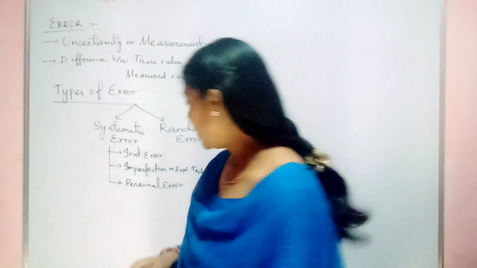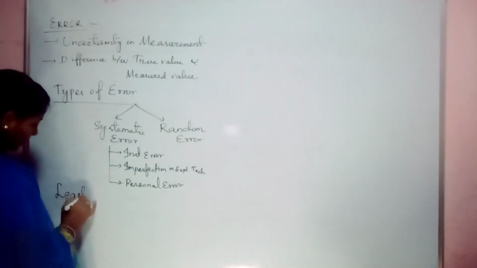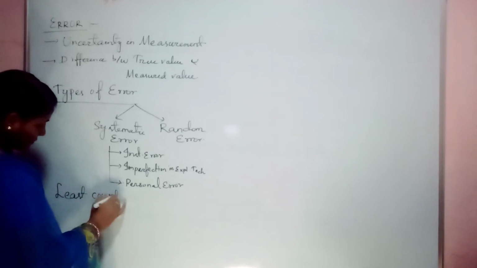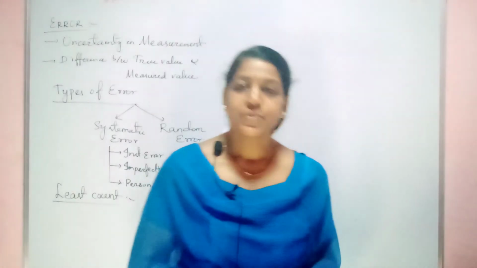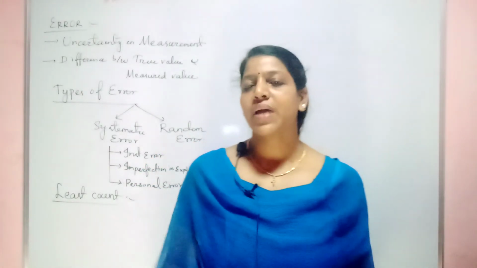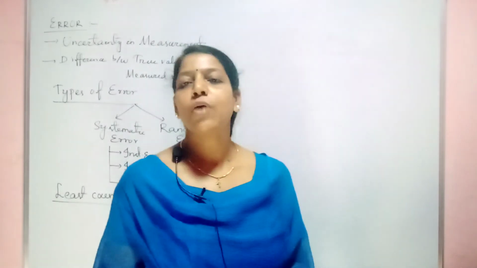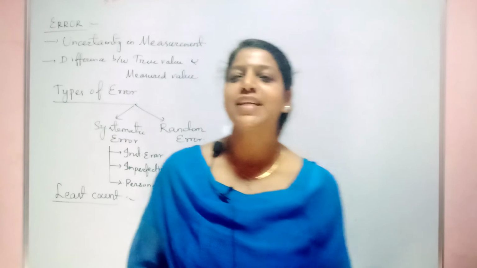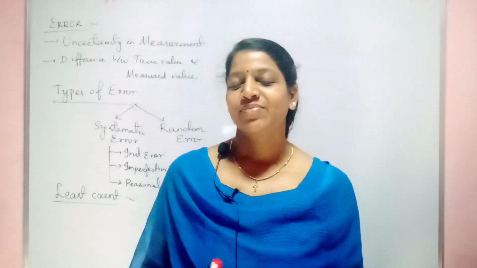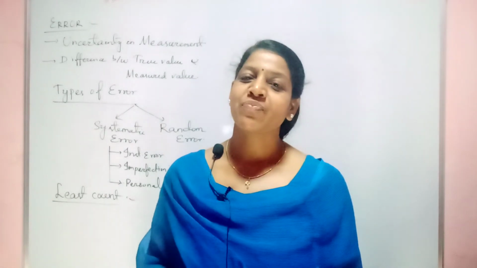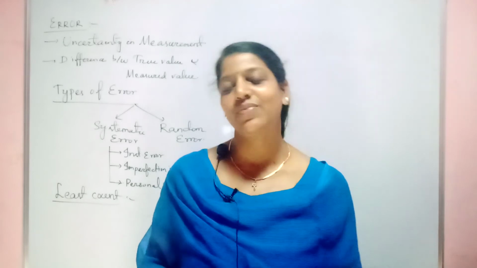What do you mean by the term least count? Least count is nothing but the smallest value that your instrument can measure. That is called the least count. The smallest value that can be measured by the instrument is nothing but called the least count. Then what is least count error? The least count error is always associated with the resolution of the instrument.